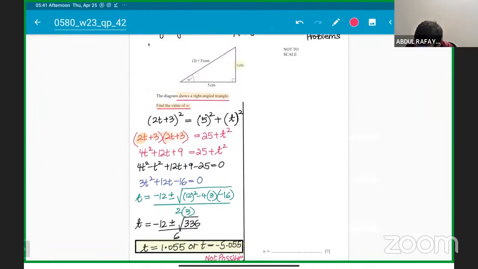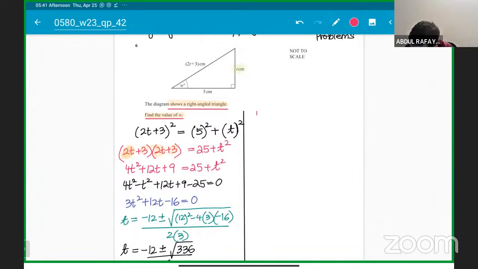Once we got this value, we can apply trigonometry, opposite over adjacent. So you are going to say tan w equals t divided by 5. Just hold on, the azan is going on.